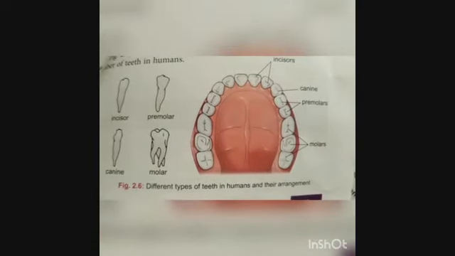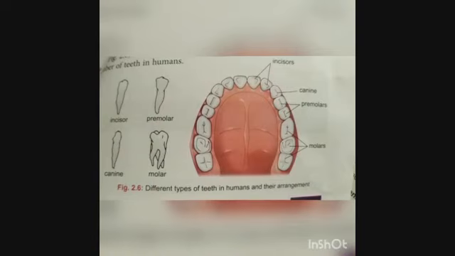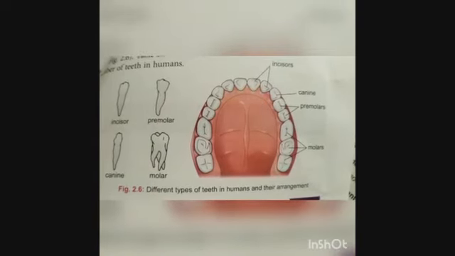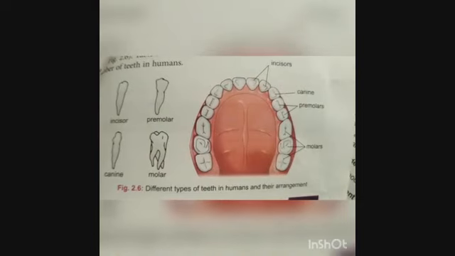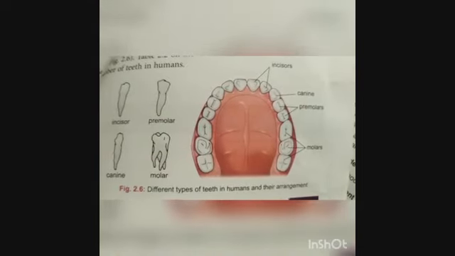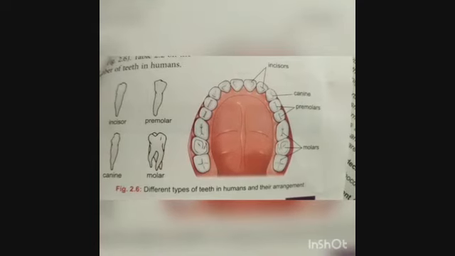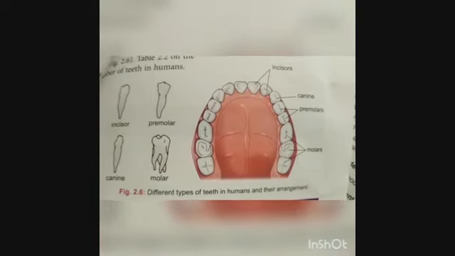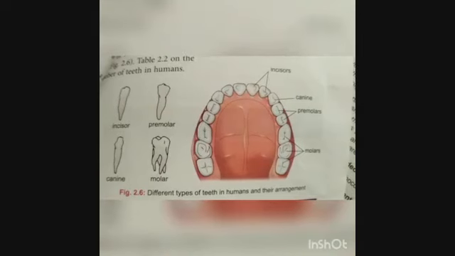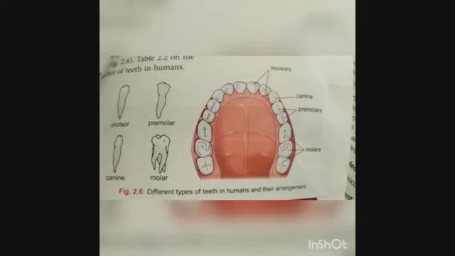As we know, at birth a human infant has no teeth. The first teeth appear after 6 months or so and fall off between 6 to 8 years of age. These are called milk teeth, and they are temporary because they fall off at the age of 6 to 8. You can say there are 20 milk teeth.